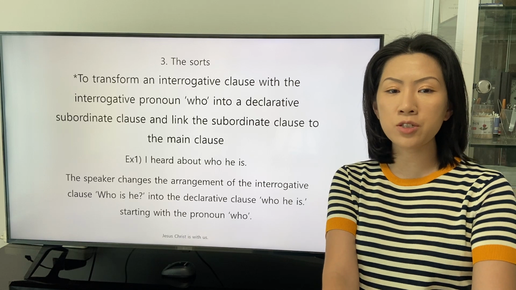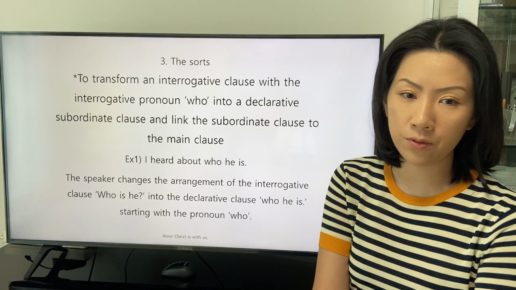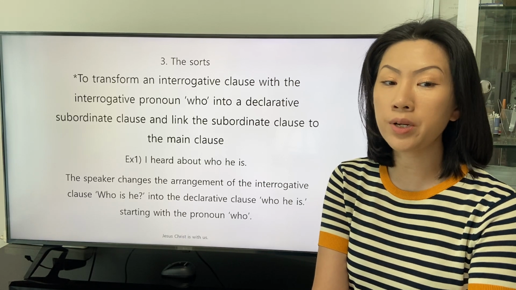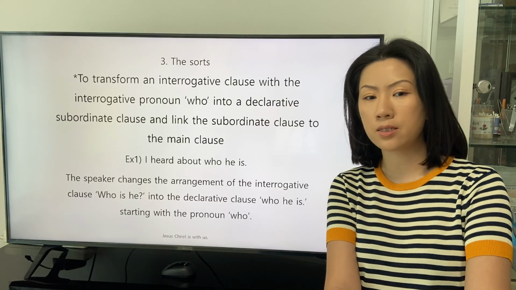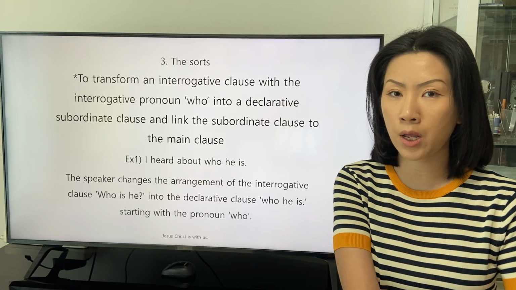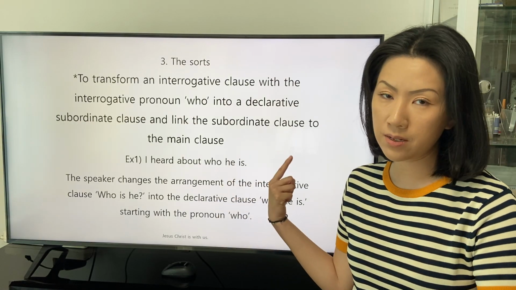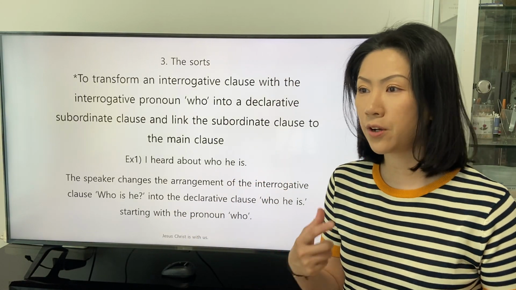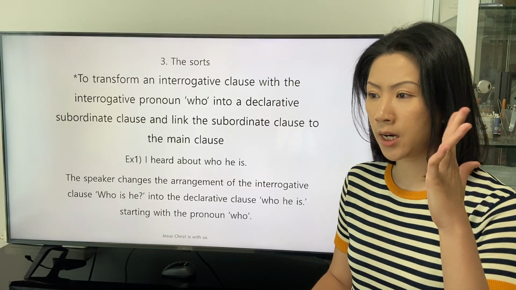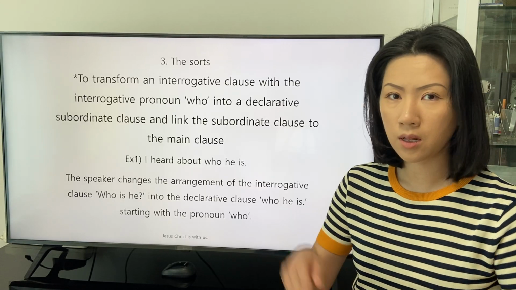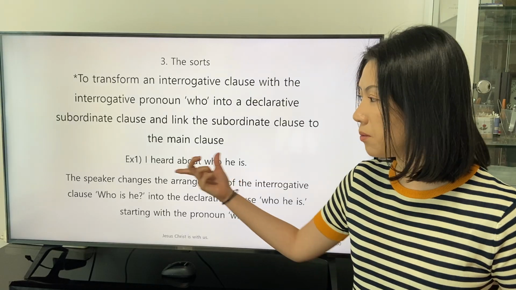The speaker changes the arrangement of the interrogative clause who is he into the declarative clause who he is, starting with the pronoun who. This kind of transformation, change of the arrangement, is for being the subordinate clause of the main clause.